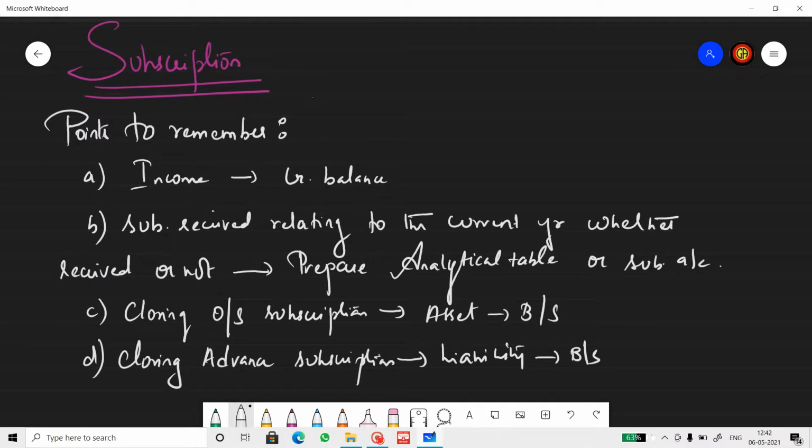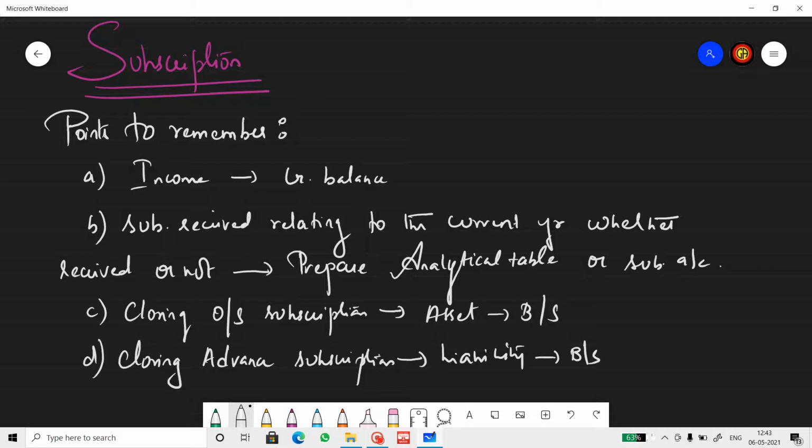Subscription is an income. The base of accounts is to identify whether a given item is an income or an expenditure or an asset or a liability. All students who know the basics will know the balance of these accounts. If it's an income account, it has a credit balance. If it's an expenditure account, it has a debit balance. If it is an asset account, it has a debit balance. If it's a liability account, it has a credit balance.